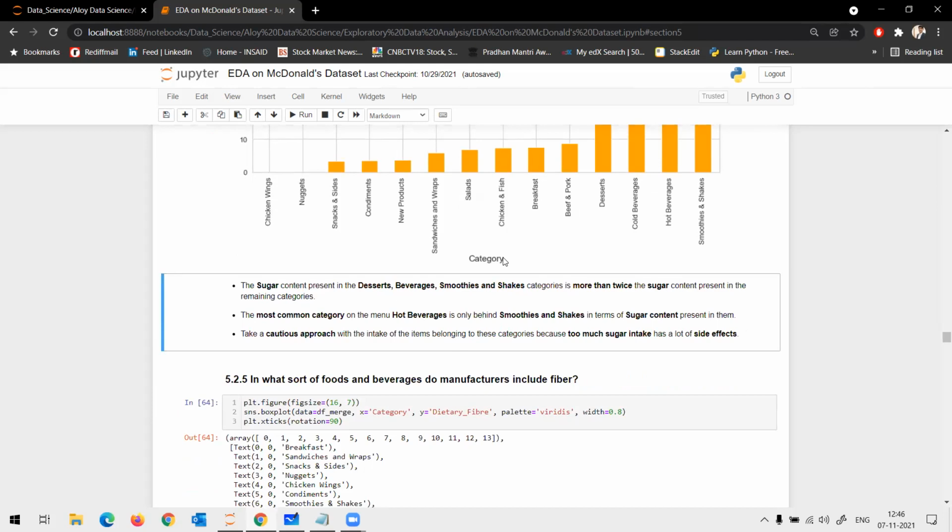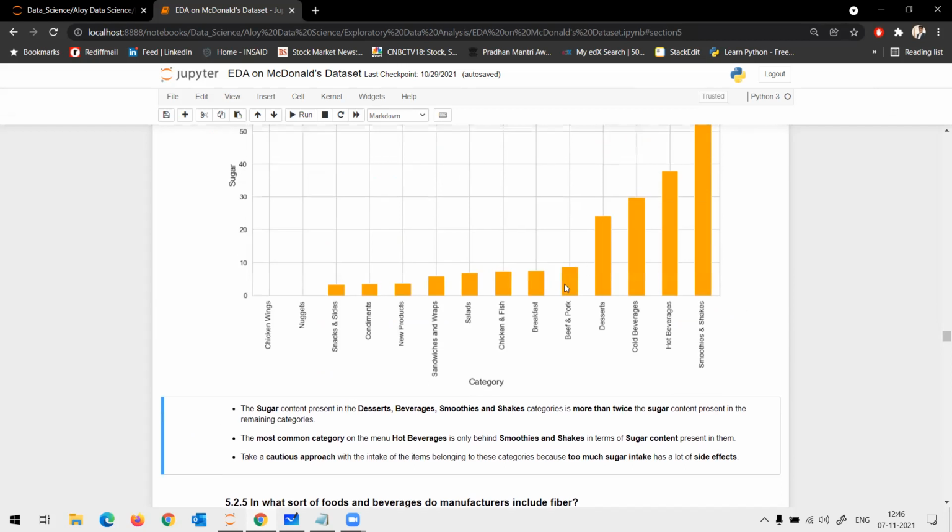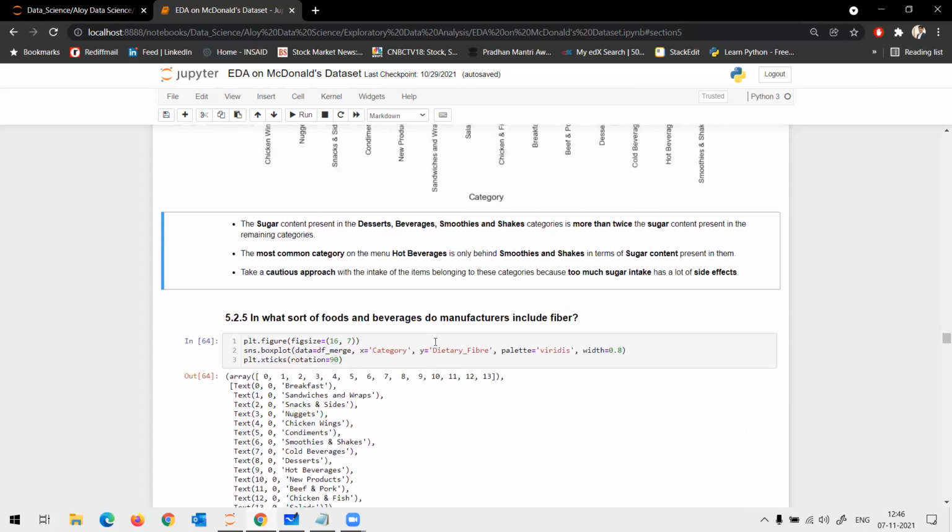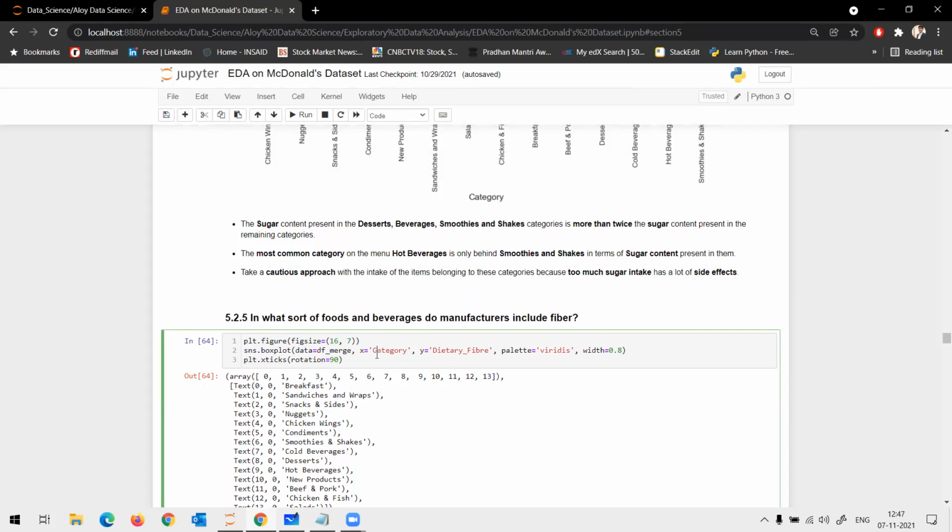You'd also like to understand later in which country which is more popular. That would be interesting to know, like which category of food is popular. So coming to what sort of food and beverages to manufacture, including fiber. Now fiber is something on the good side of the nutrition, correct? You need dietary fibers for your digestion and other aspects with respect to the stomach.